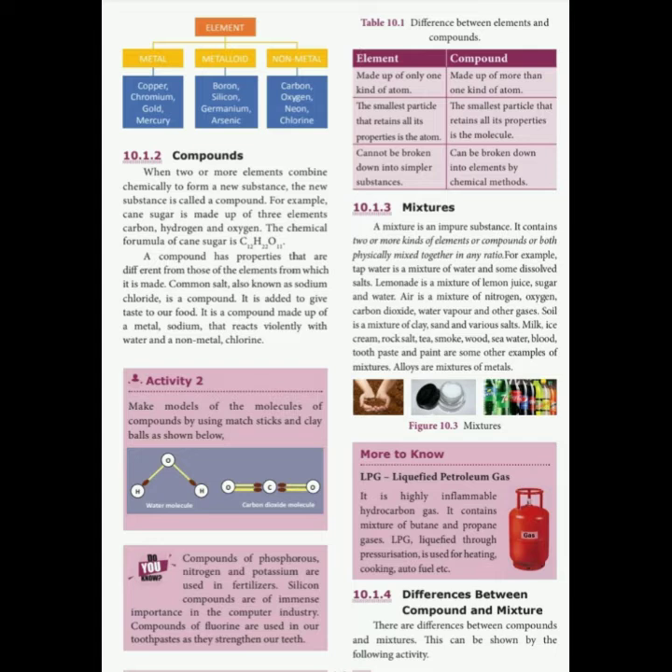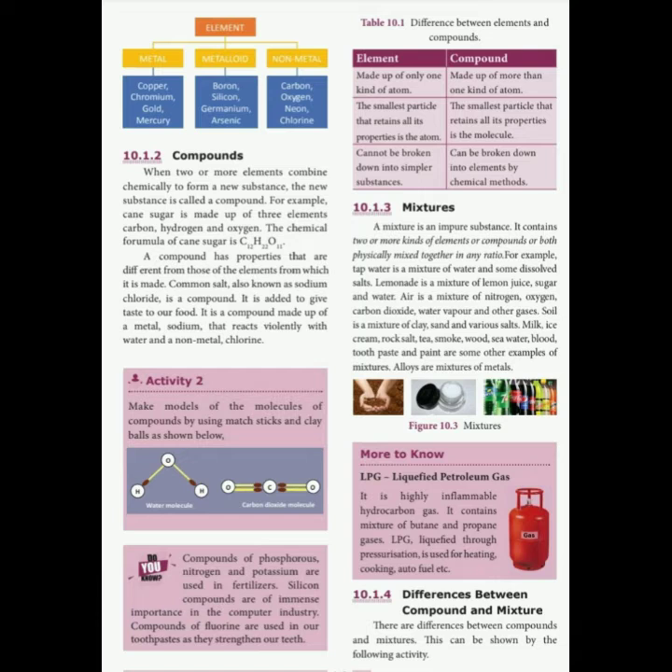When two or more elements combine chemically to form a new substance, the new substance we call a compound. Examples of compounds are sucrose, glucose, water, carbon dioxide, ozone, sodium chloride. So many examples are there. What do we mean by compound? When two or more elements combine to form a new substance, it is called a compound.